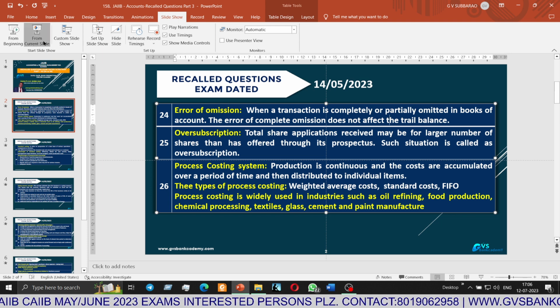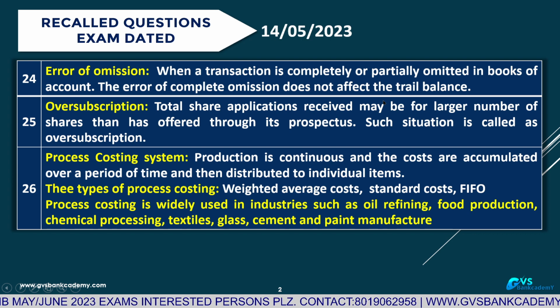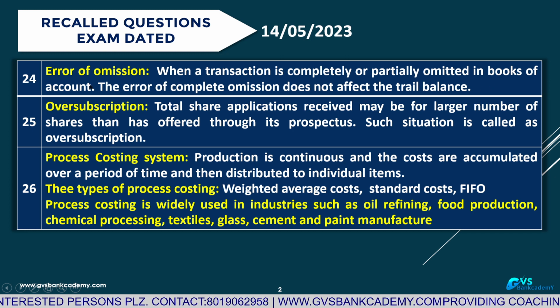And finally, it may lead to frauds also. At a later point of time, any serious omissions may lead to frauds and operational risk in that organization. That is errors of omission.